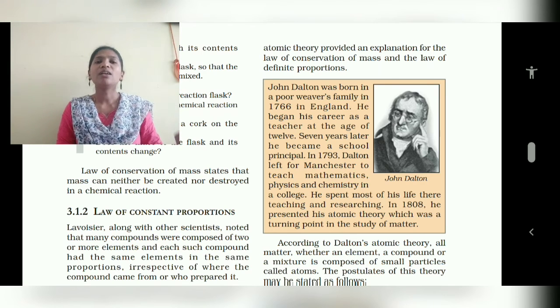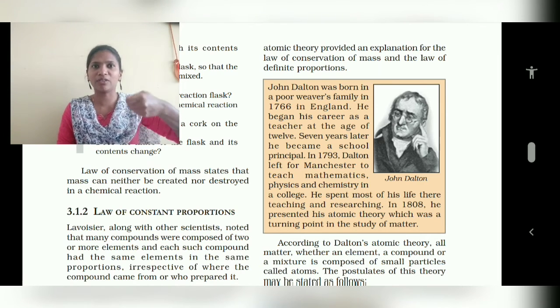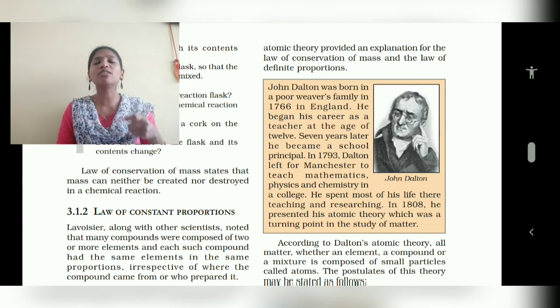You are getting it? See, in the video they have shown 17 gram of ammonia. Ammonia is a compound formed by nitrogen and hydrogen. The weight of the ammonia is 17 gram. When we are decomposing, that is, splitting it by heating, it will get separated.